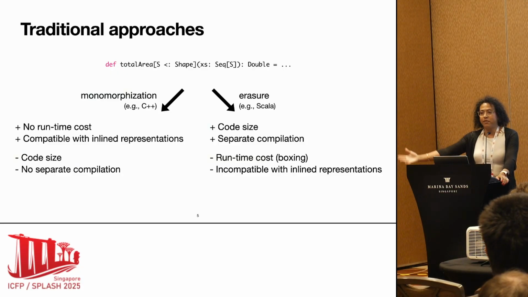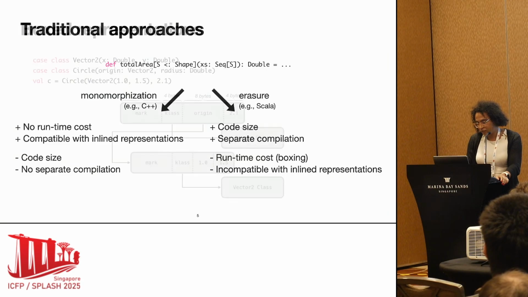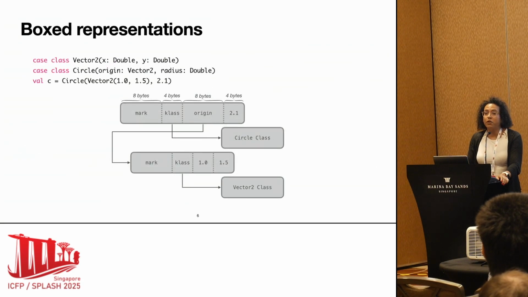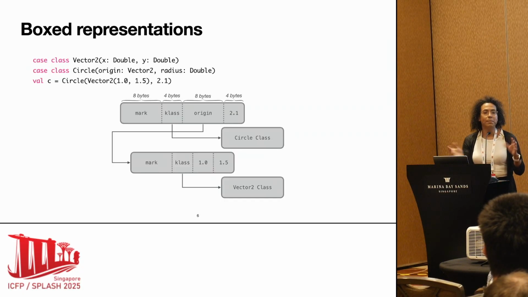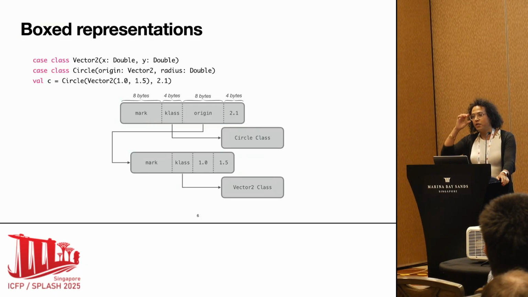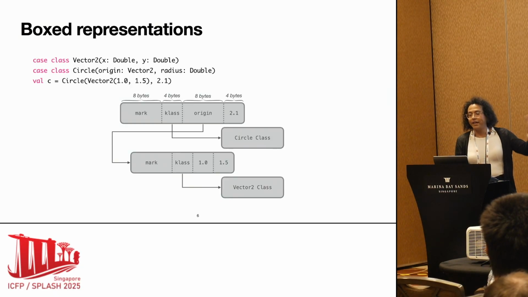So what about these representations I keep mentioning? Well, on the JVM and in many reference-oriented languages, so your typical object-oriented programming language, if I do something like that, this is the definition of circle. Circle is composed of an origin, which is a two-dimensional vector, and a radius, which is a double. And if I create an instance here of the circle, this is roughly what I get in memory.